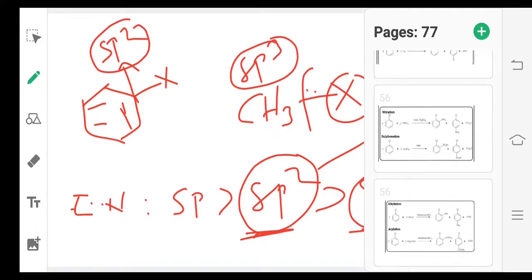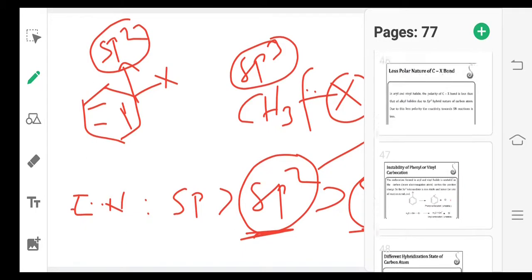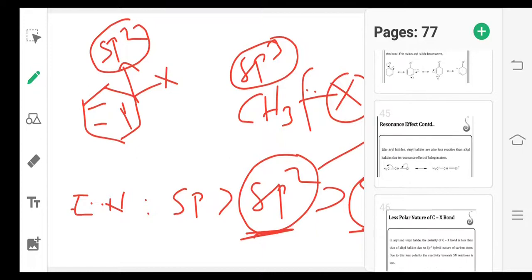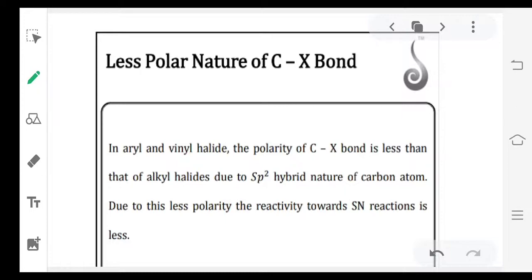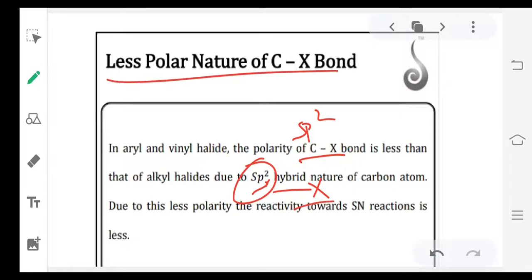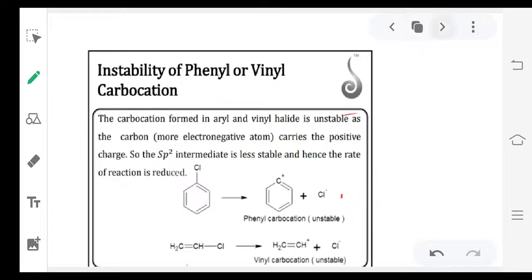And the third one is bond polarity. See, here the sp2 C-X bond is less polar compared to the sp3 C-X bond. Why? Because of the electronegativity difference. The electronegativity difference between sp2 carbon and halogen is less compared to sp3 carbon and halogen. So that's why the less polar nature of the C-X bond also leads to less reactivity of aryl halides.